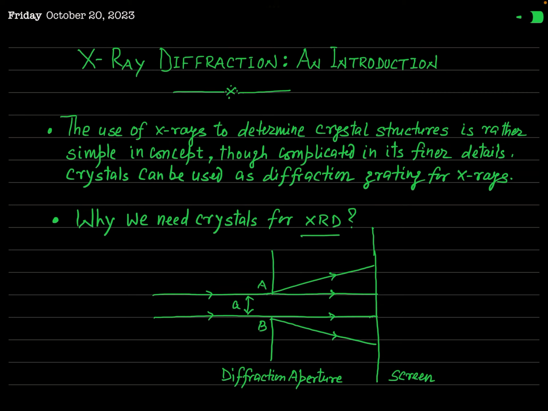But just after the time of discovery of X-ray, this was a vital problem, that X-rays are wave or not. This was a very important problem before the scientists.